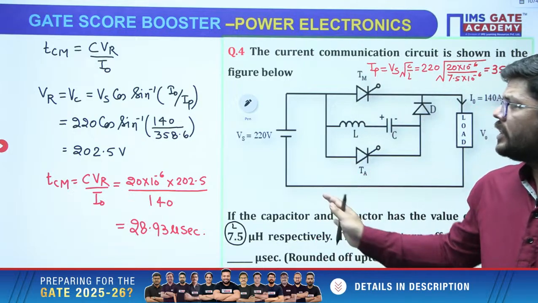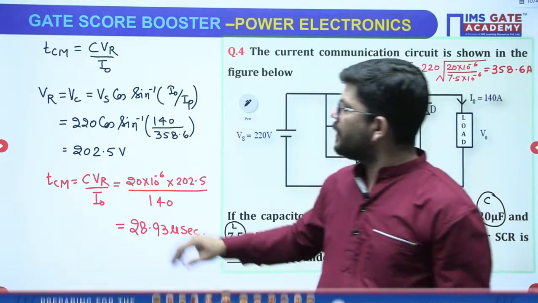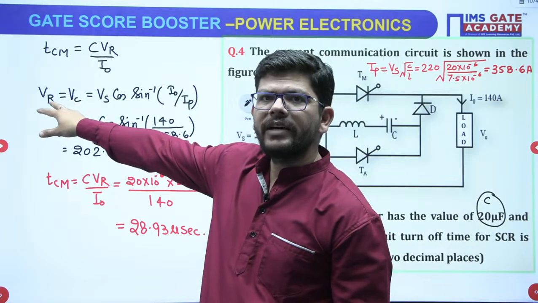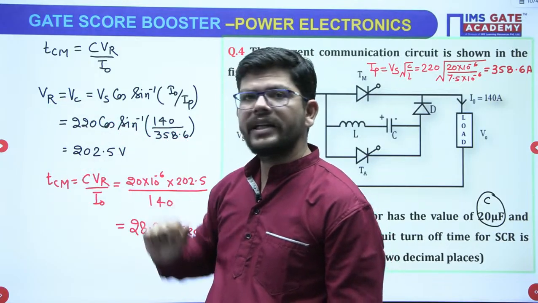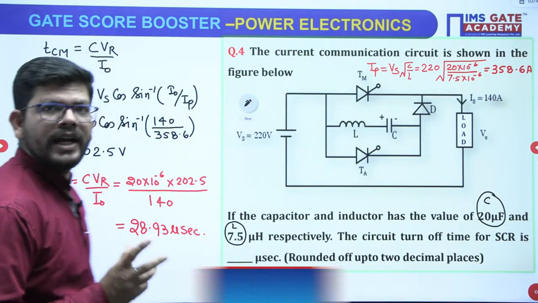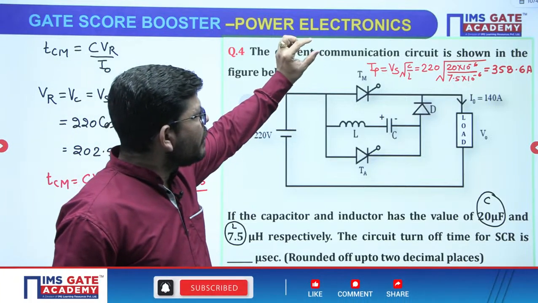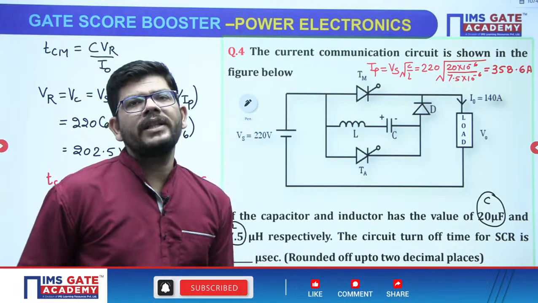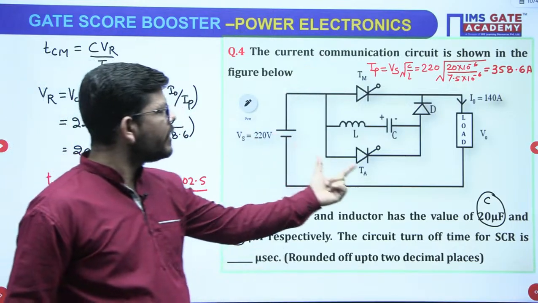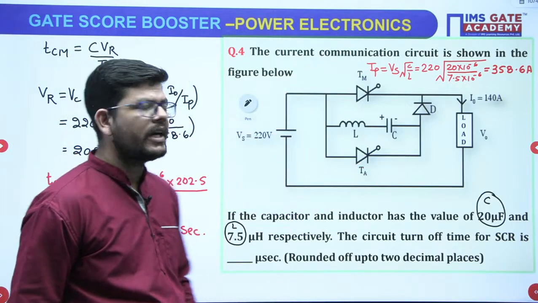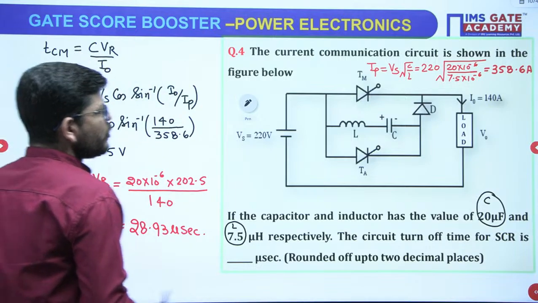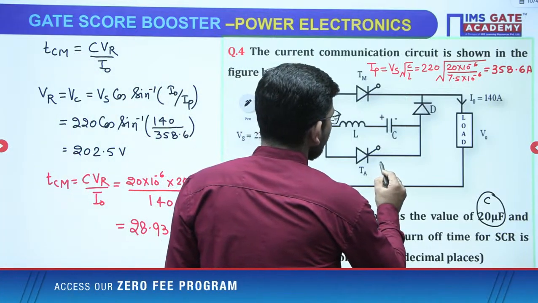Correct. So in this way you have prepared the formula of how to calculate VR and how to calculate circuit turn off time. Apart from that, very good Niharika, they may ask you what is the maximum value of current across the main thyristor and what is the maximum value of current across the auxiliary thyristor. So you may prepare those formulas as well.